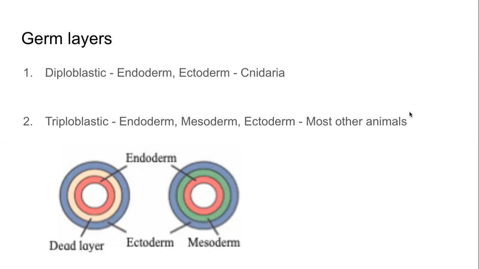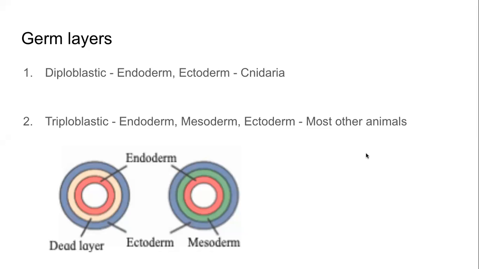But in this process of growing of an animal, there is the initial phase when there is no differentiation of the cells. All the cells are the same. They look the same. They do the same work. Those initial cells are called germ cells. These cells organize themselves into multiple layers. Sometimes, that is in the case of the animals which belong to the phylum Cnidaria, these organize into only 2 layers.